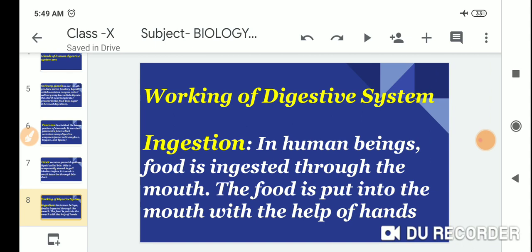Working of the digestive system. First one, ingestion. In human beings, food is ingested through the mouth. The food is put into the mouth with the help of hands.